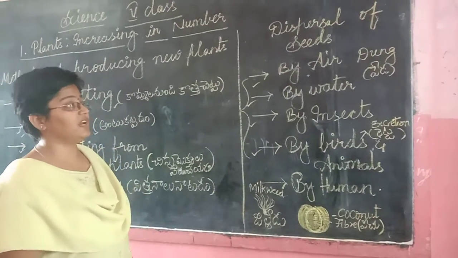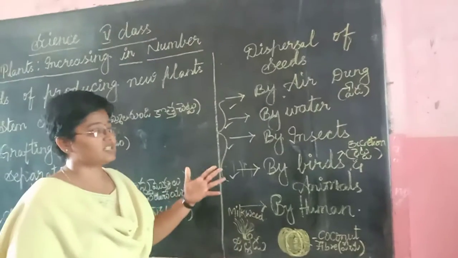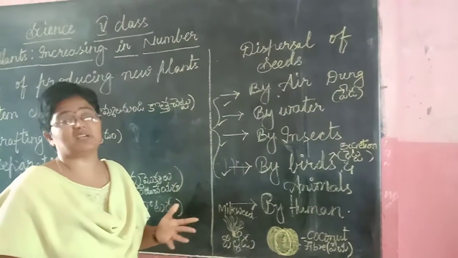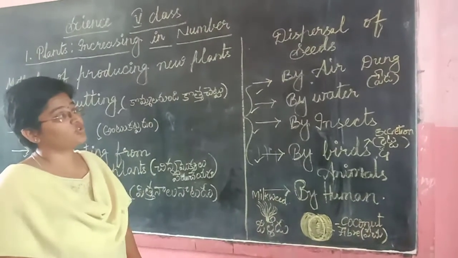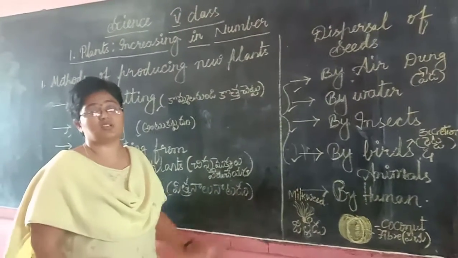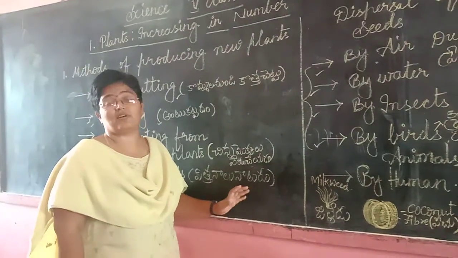So how many ways have we seen? Air, water, insects, birds and animals, and finally humans. So I think almost all of us have discussed this so far. I think you have understood it, children.